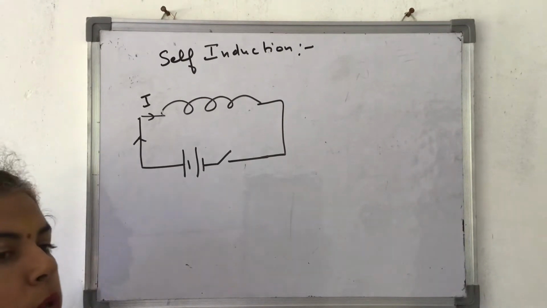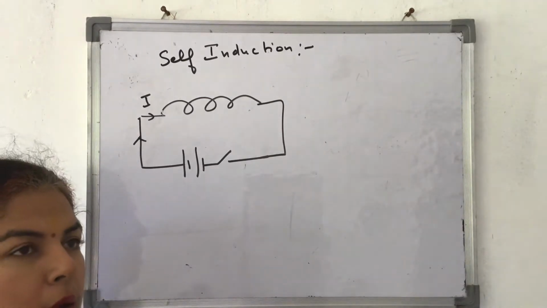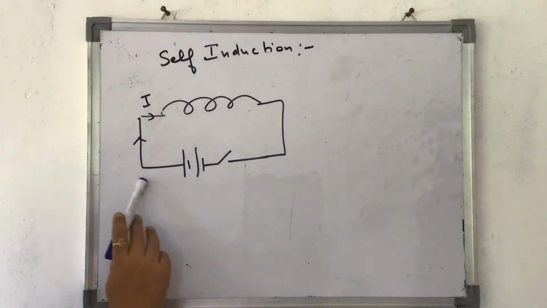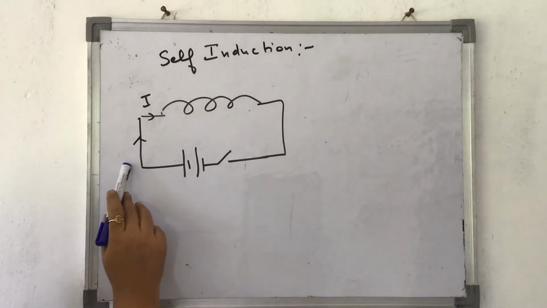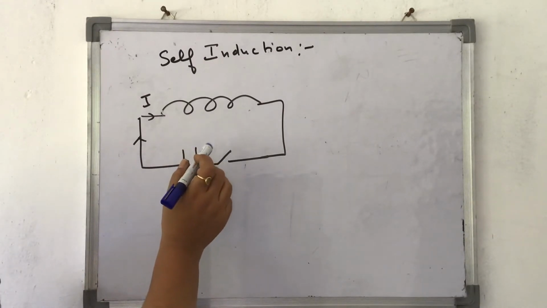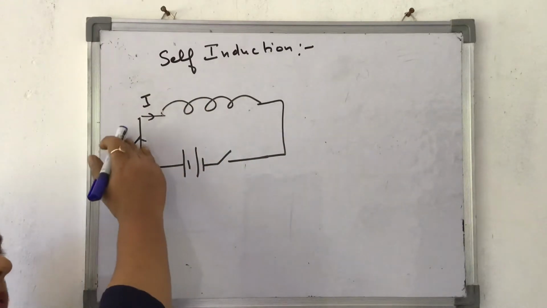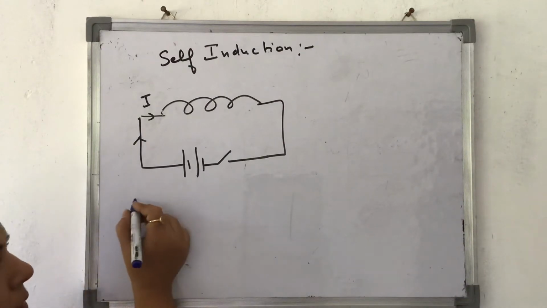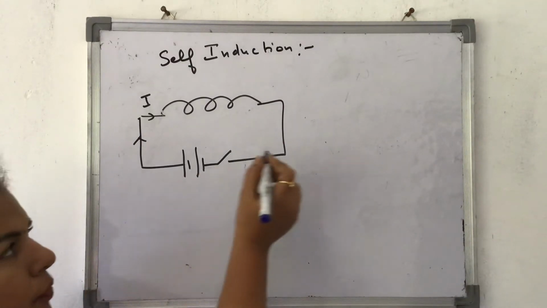According to Lenz's rule, the induced EMF opposes its own cause. What is the cause of this induced EMF? The increase in current. So here the induced EMF will be produced in such a way that it opposes the increase in current.